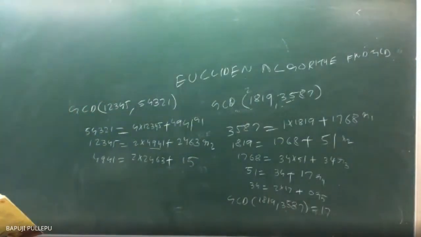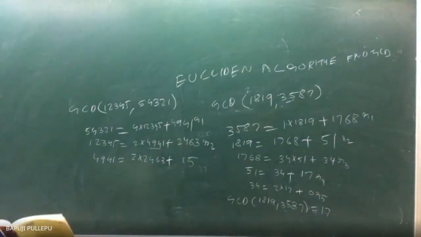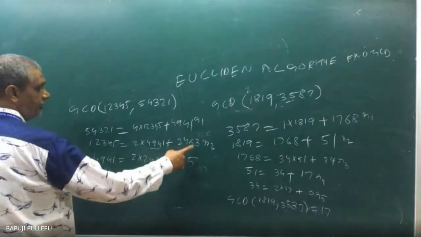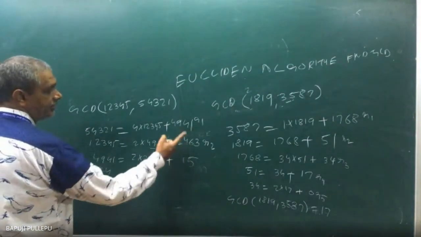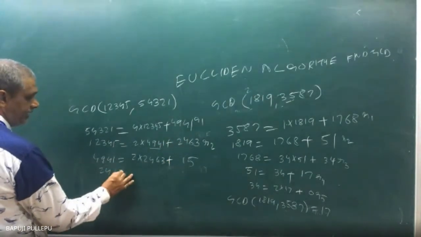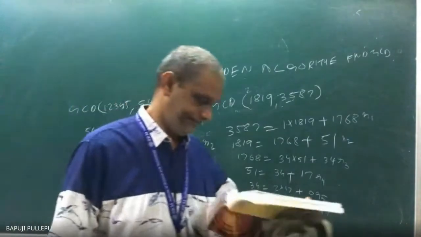Now how can you write? This 2463 can be written as multiples of 15. I mean, correct or not? This fellow divided by this, this by this, this by this, like this you can remember. 2463 can be written as multiples of 15. How many 15s will go, see?